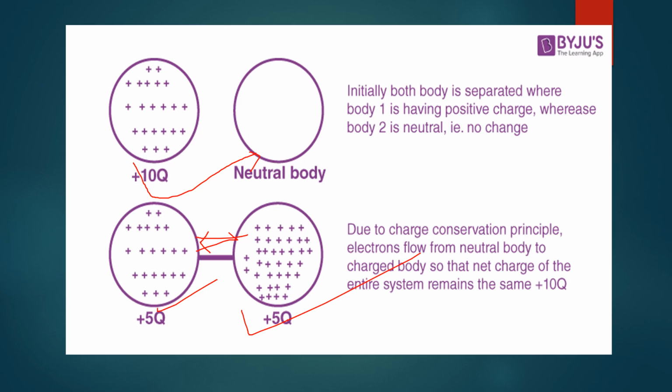In this diagram, you can see two objects. One is charged with plus 10 coulomb and another is a neutral body. It means it has zero charge. So when the two come in contact, charge from the charged body is transferred to the neutral body, and both are equally charged, plus 5 coulomb. So charge can be transferred from one body to another, but cannot be created nor destroyed. So in the system of the two bodies, charge is conserved.